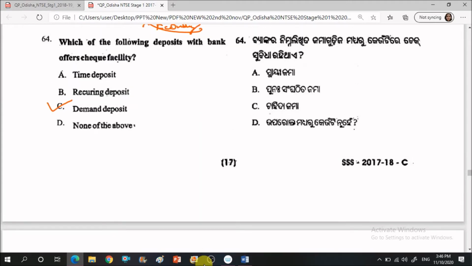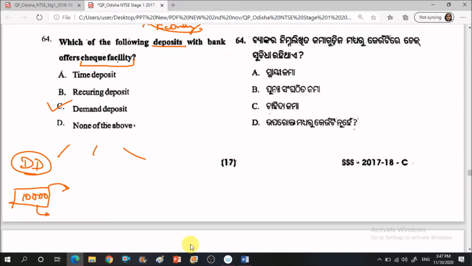Next question. Which of the following deposits with a bank offer a check facility? Not all the accounts that you open with the bank give you a check facility. For example, you can have the demand deposit. Demand deposit means suppose I am depositing rupees 10,000 in a particular bank, and at any point of time, if I want, I can withdraw this money. It is at my demand that I can withdraw the money. So this is demand deposit, and it doesn't cause any change in the overall economy.